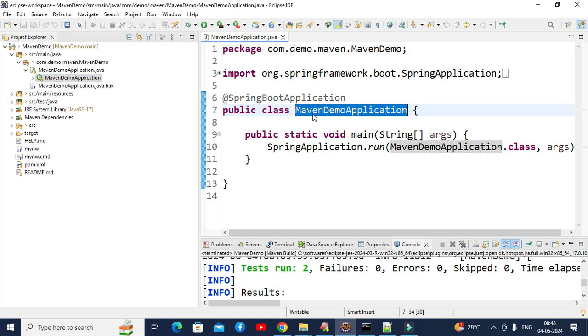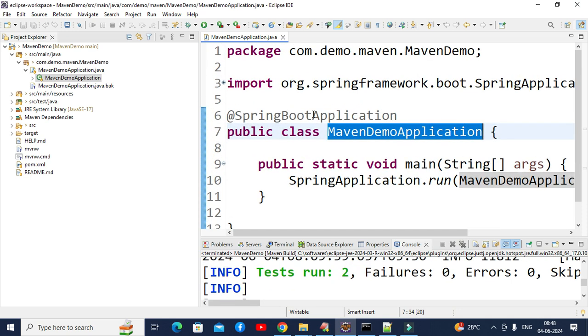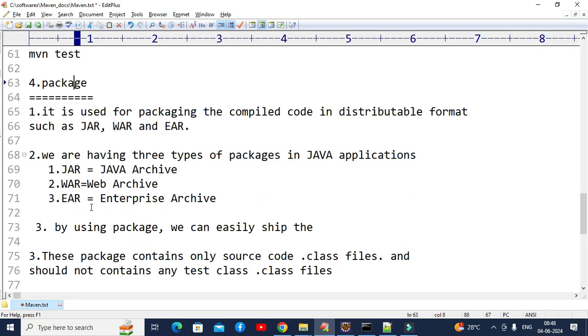If you want, I can increase the size as well. That's not an issue. You can see now. MavenDemoApplication is my source code file. I just want to package this MavenDemoApplication.java, so for that reason we are going with the package goal. The Maven package command in Java is used for packaging the compiled code in a distributable format.